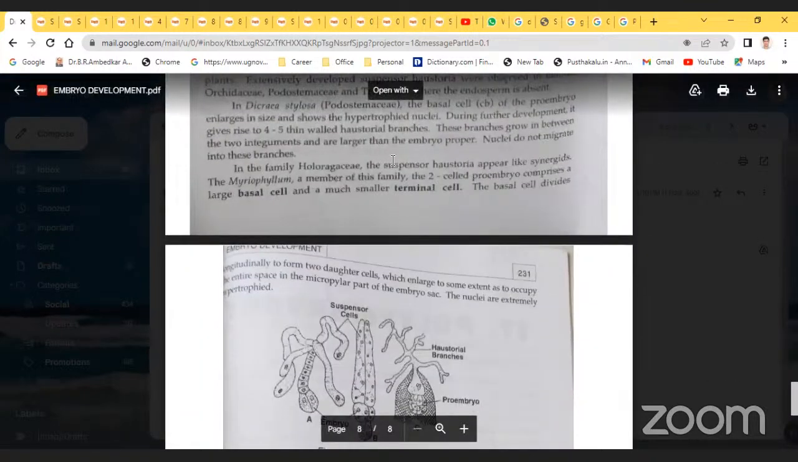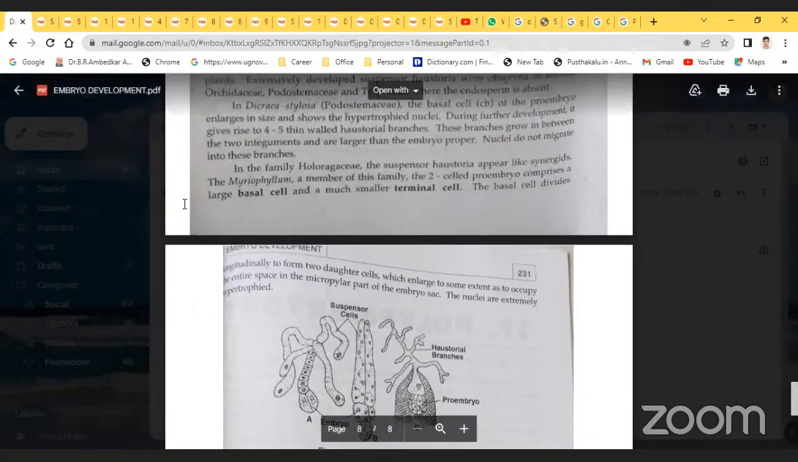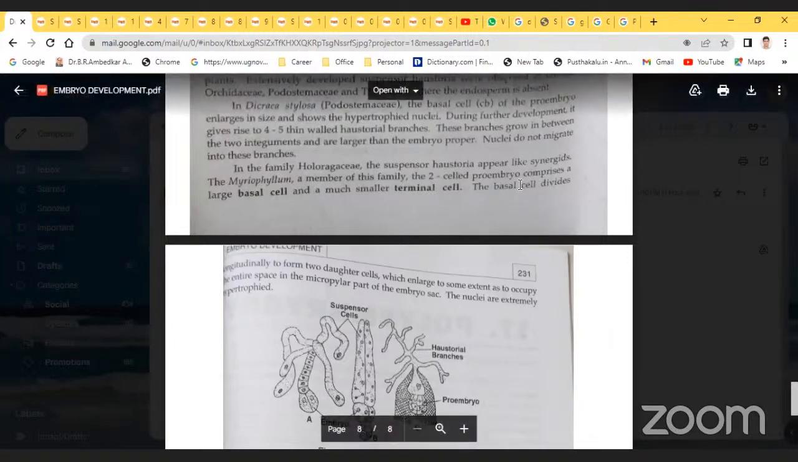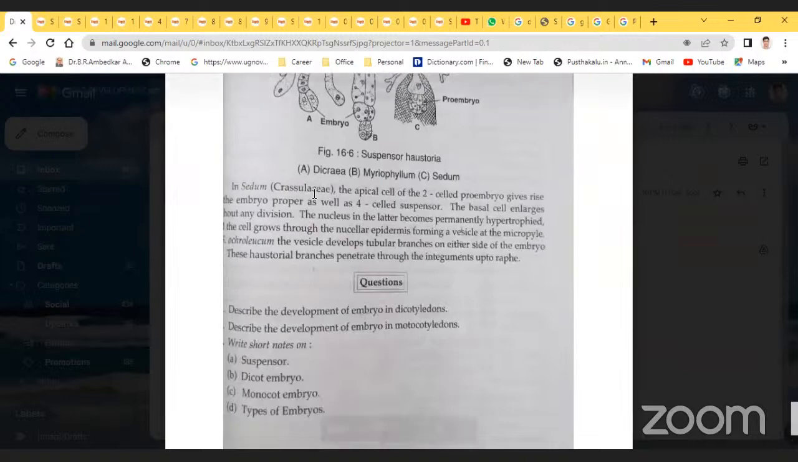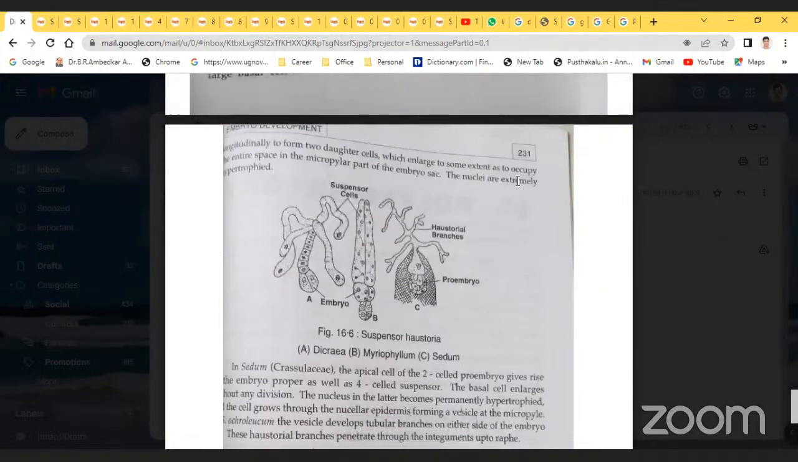So in the family Holorhizaceae, the suspensor haustoria appear like synergids. In Myriophyllum, a member of the family, the two-celled proembryo comprises a large basal cell and a much smaller terminal cell. The basal cell divides longitudinally to form two daughter cells, which enlarge to occupy the entire space of the micropylar part of the embryo sac.